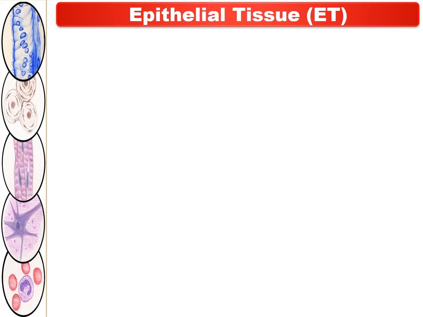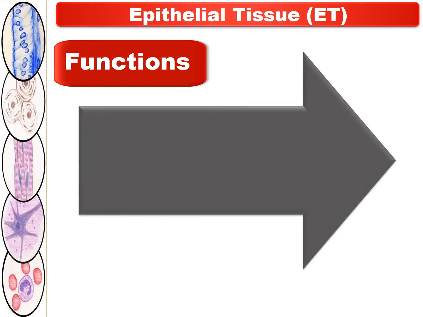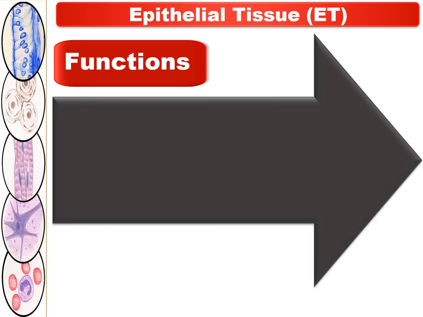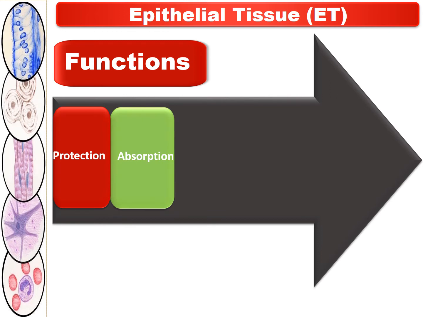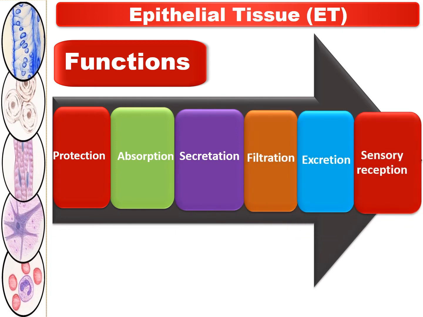Thus, in a nutshell, the function and location of epithelial tissues we can summarize one by one. First we will see the functions subserved by the epithelial tissue. Epithelial tissue plays an important role in protection. Also, it plays an important role in absorption, secretion, filtration, excretion, and sensory reception.